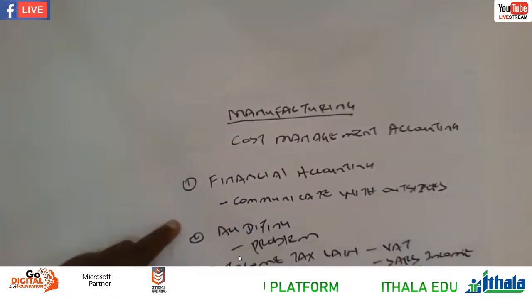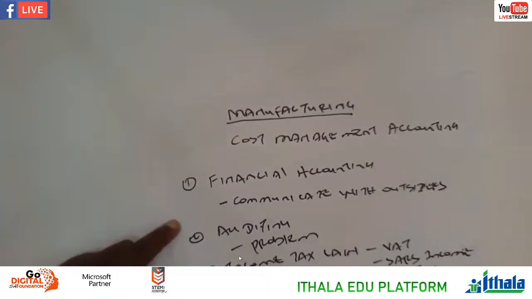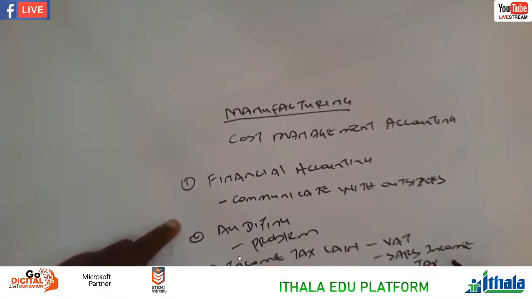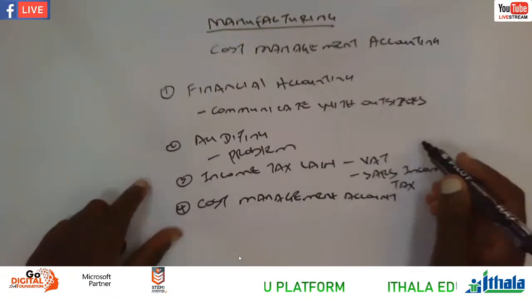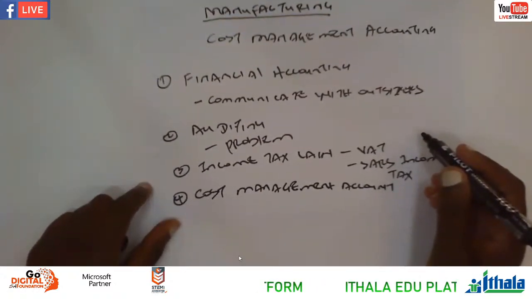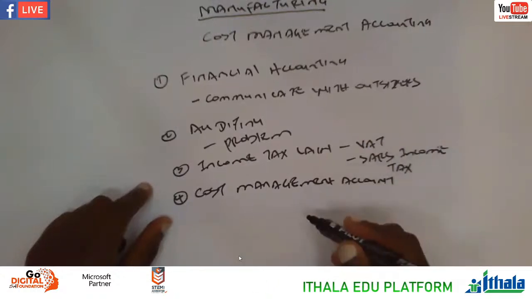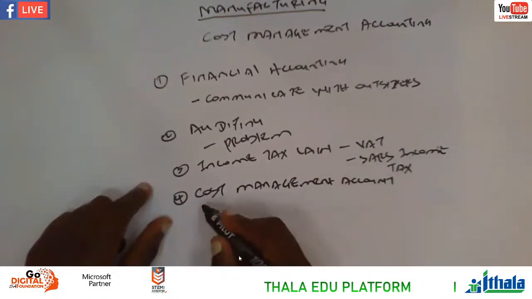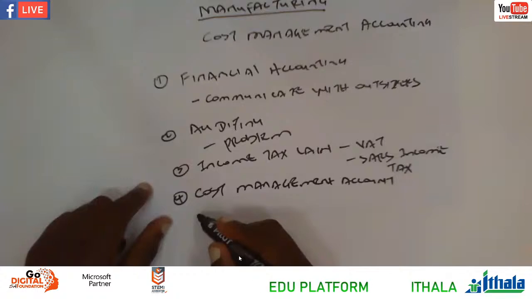And then we have cost management accounting, right? So basically, cost management accounting is an accounting that we are using to take decisions. So we take decisions within the departments or within the business function.